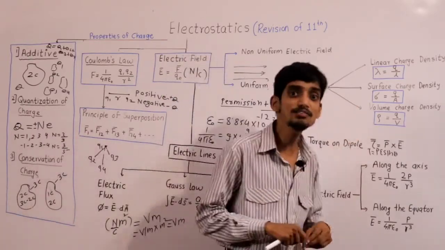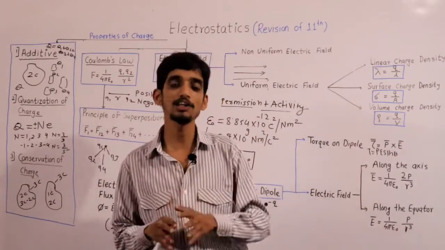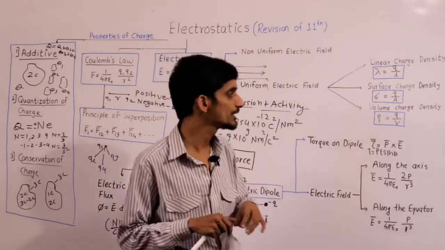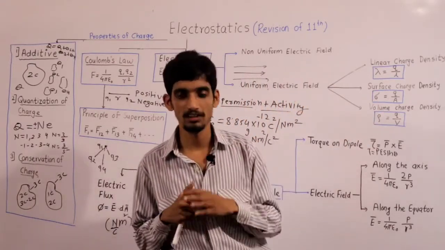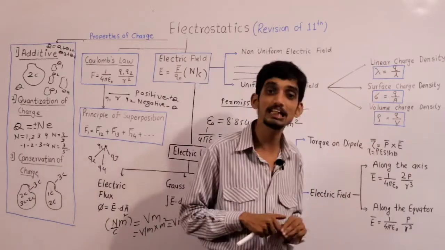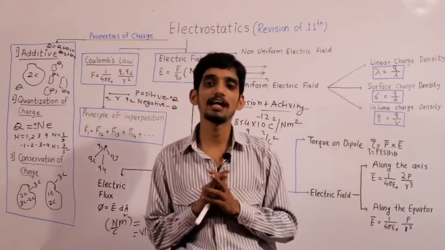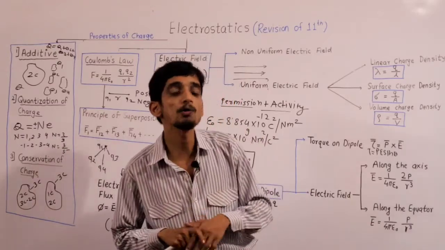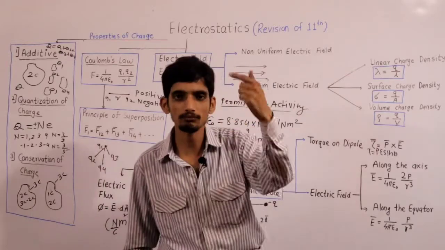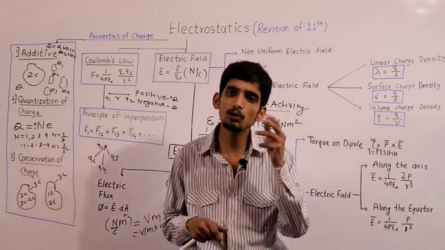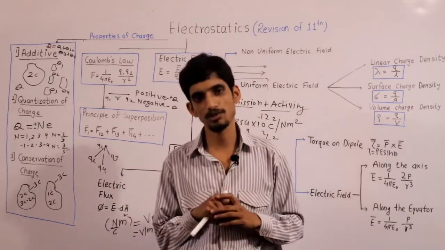Second, if there is a 2D distribution, that is, suppose there is a plain sheet and charge is distributed on that sheet, in that case the surface charge density sigma is what? Q upon A, where Q is charge and A is area. And suppose there is a cube or sphere and charge is distributed, then how to calculate the total charge? Using rho is equal to Q upon V, where Q is in coulombs and volume is in meter cube, so it is coulomb per meter cube.